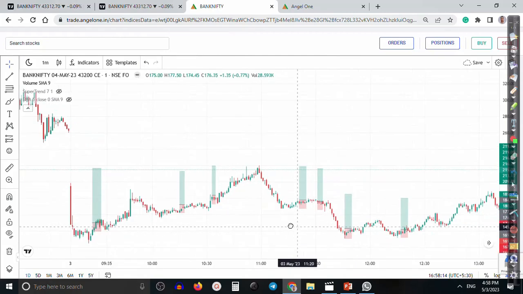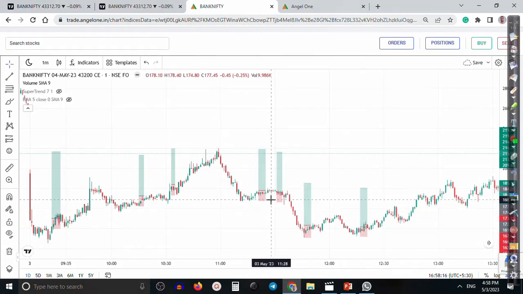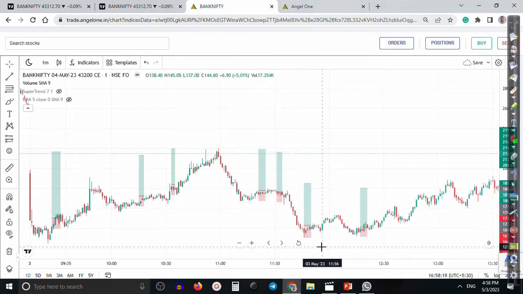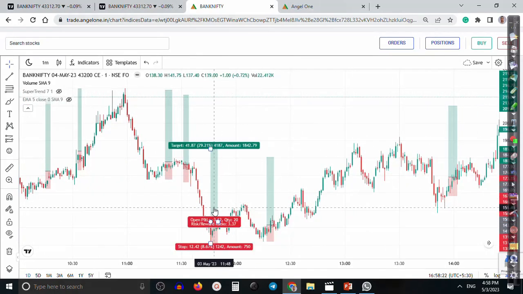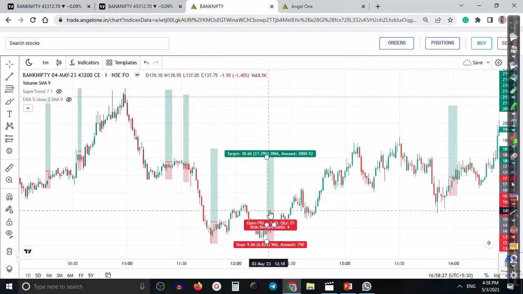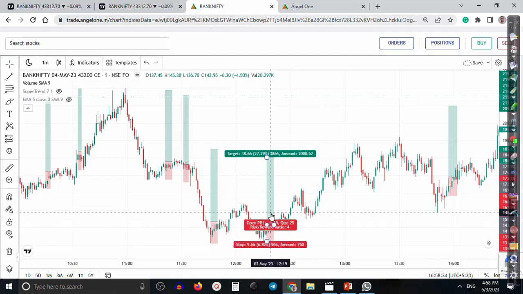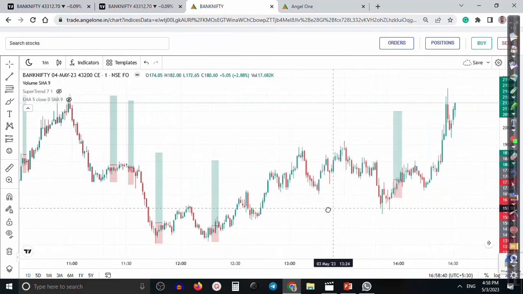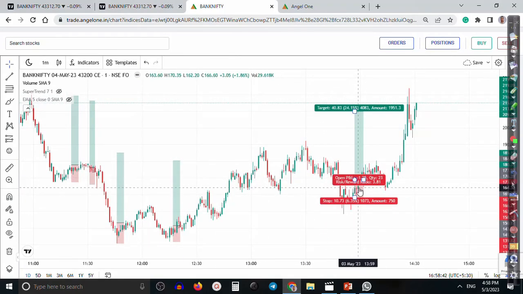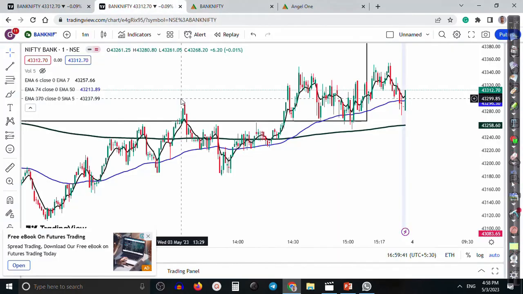Next, here I can see 2 trades which hit my SL, 10 rupees SL each. And the next one, again a 10 SL and a 40 target. Again I got some opportunity here, but price was not able to hit my SL, and again I added when I got an opportunity. Finally here we closed our position. Later we got some buy signal, so we entered at 1:4. So good profit today. Now let me explain for tomorrow.